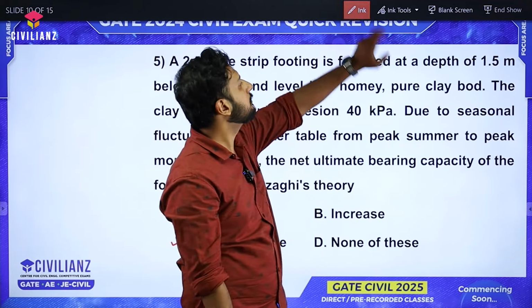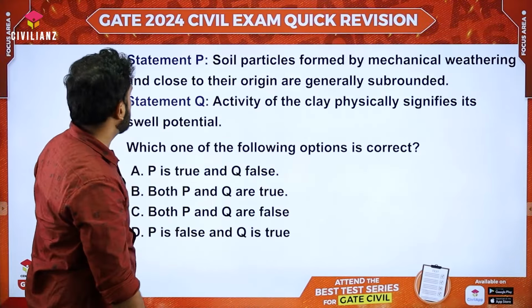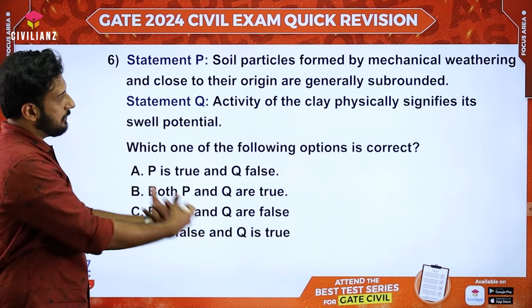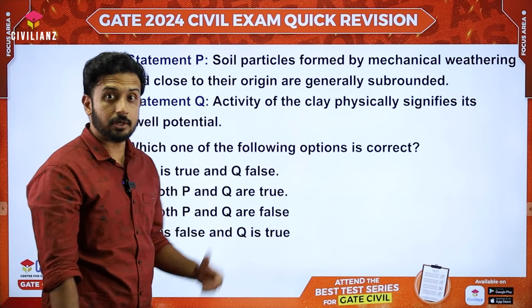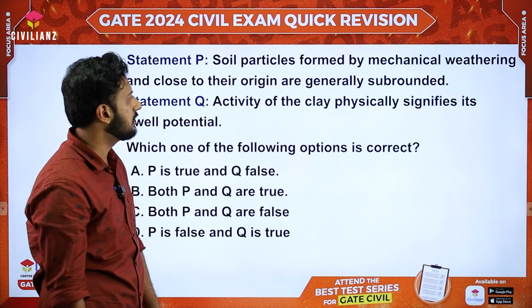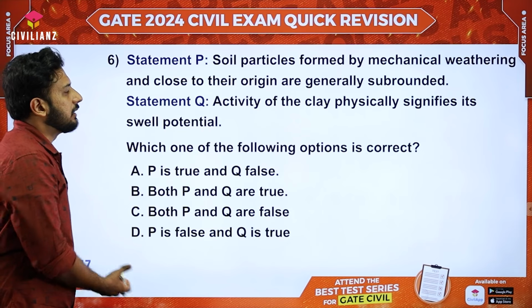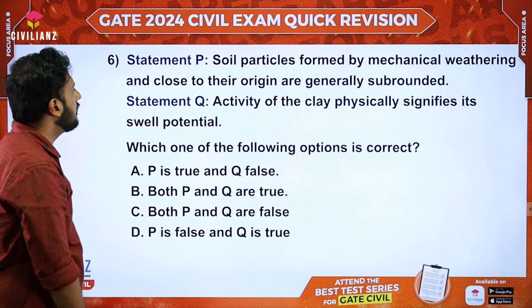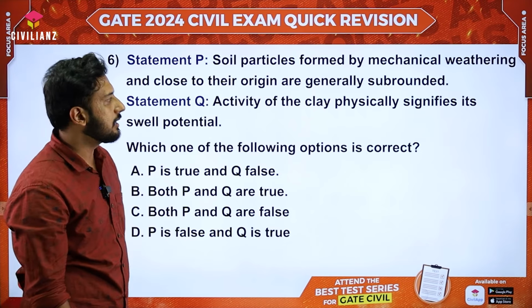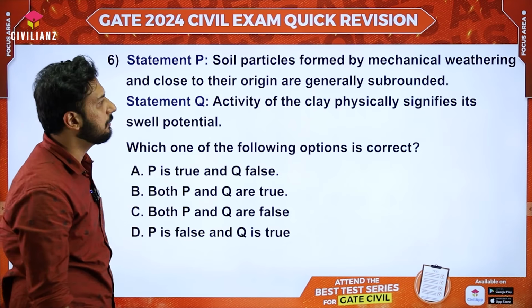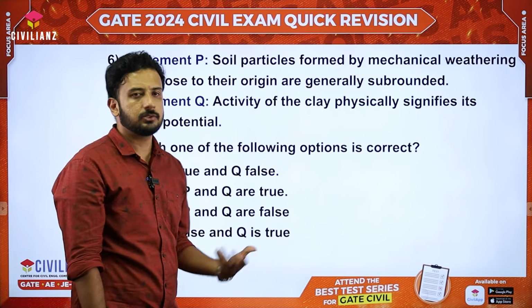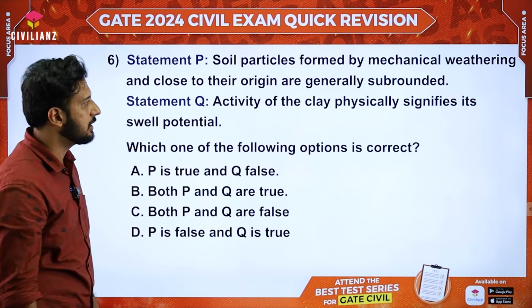Getting? That's it. Going to the next question, it's somewhat related to the physical weathering and chemical weathering, origin of soil, right? A simple direct question it is. The statement P, the first statement is like this: the soil particles formed by mechanical weathering and close to their origin are generally sub-rounded. We know in mechanical weathering, we'll be having sand kind of particles, right? So obviously it's sub-rounded. The first statement is true.